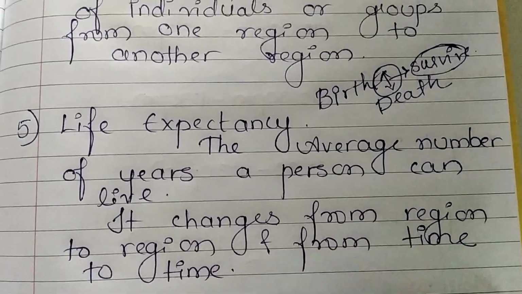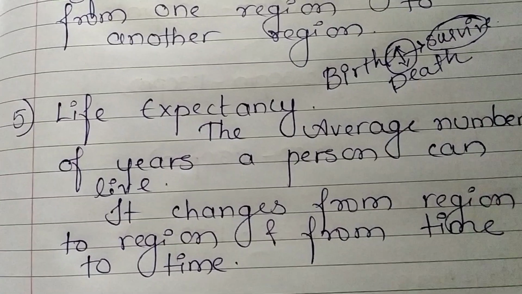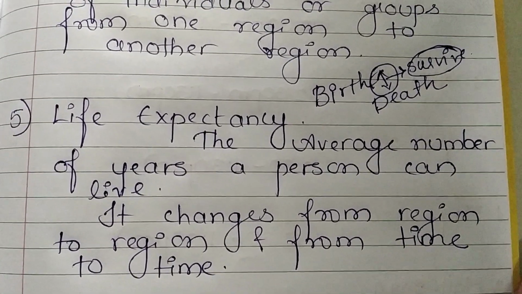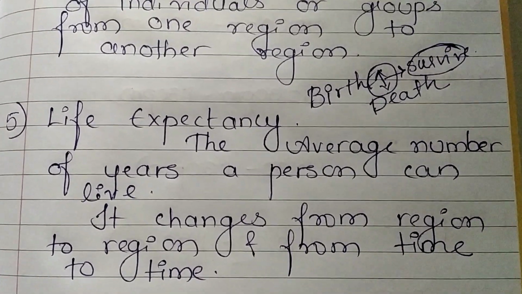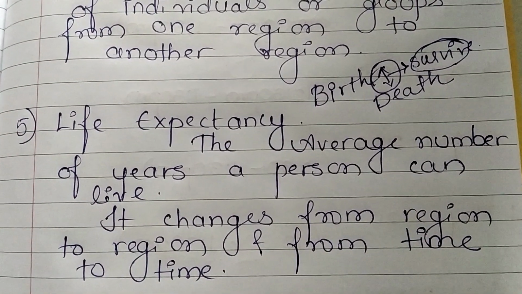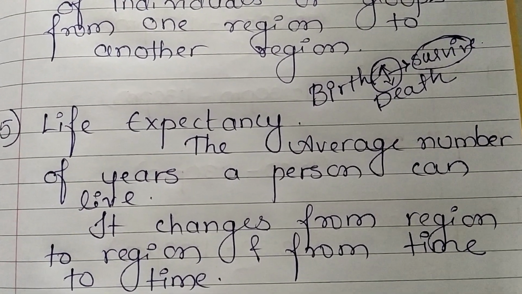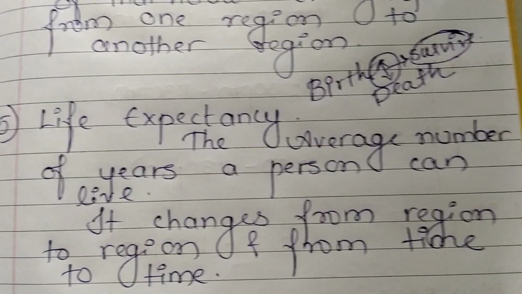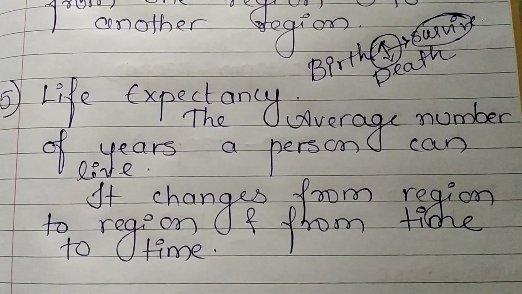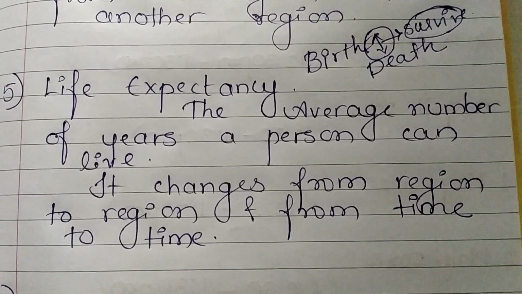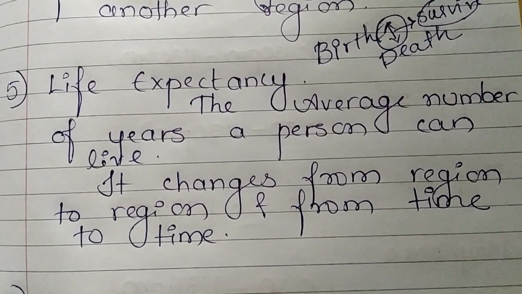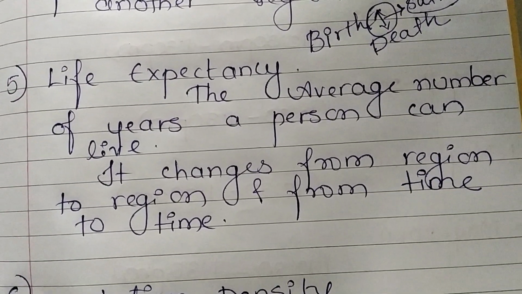If there is a particular region, how long the people staying there survive on average comes under life expectancy. So the definition is the average number of years a person can live. How much a person can live in a particular area, at a particular time, is considered the life expectancy of that place.